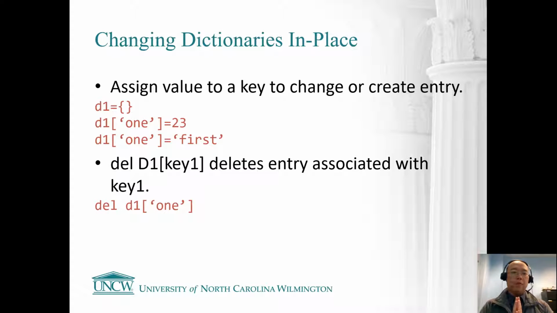Okay, the next part. We can change the dictionaries in place, and actually, we have already seen that. But wait, what did I say? I say changing the dictionaries in place. What does this mean? If we have a data type and we can change it in place, it is a mutable data type in Python, right? So by saying we can change the dictionary in place, I'm actually saying dictionaries are mutable in Python.